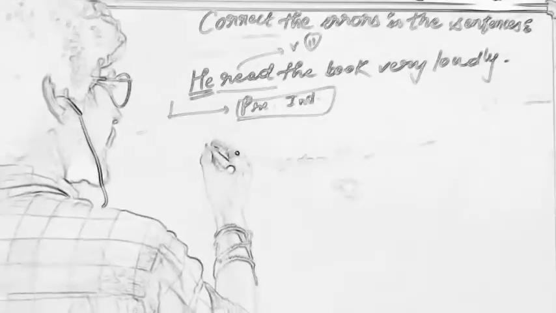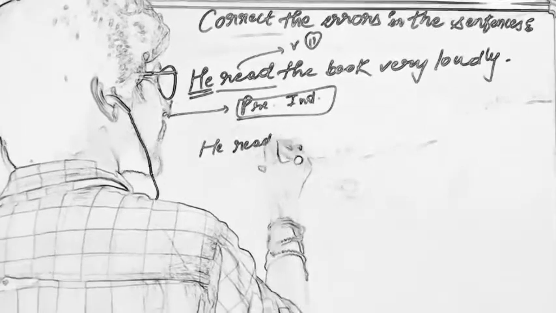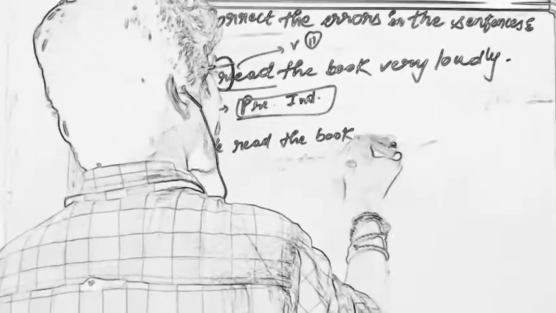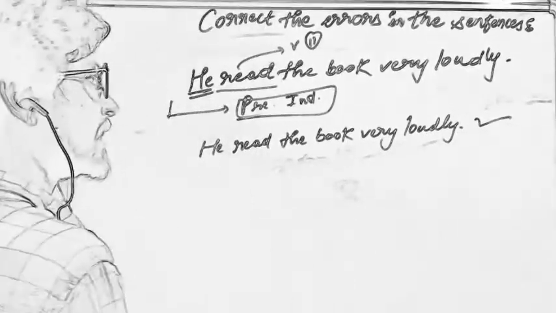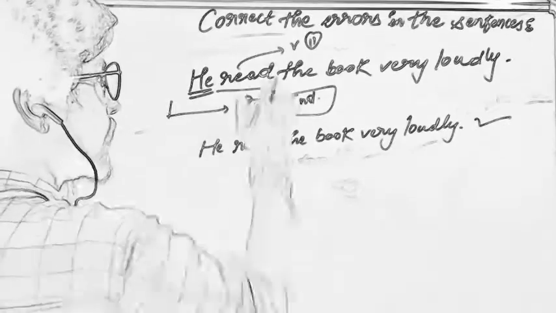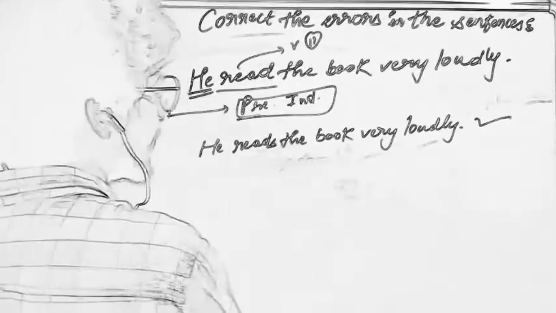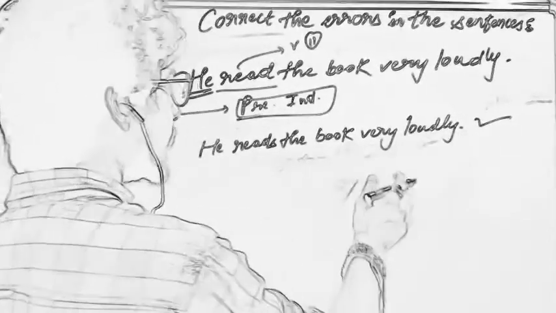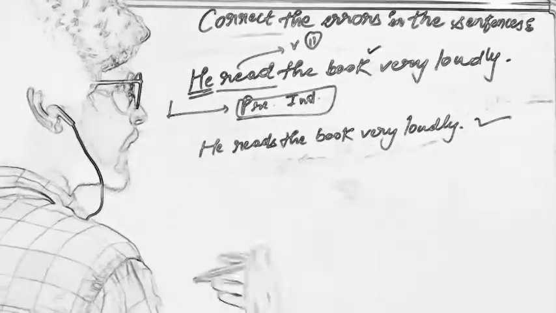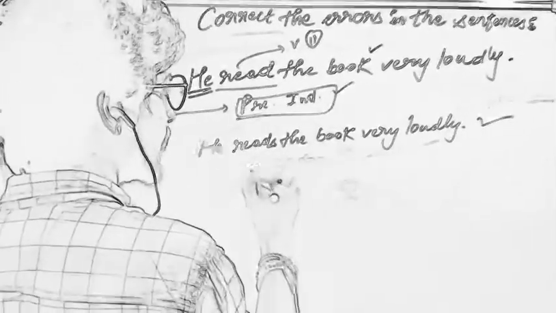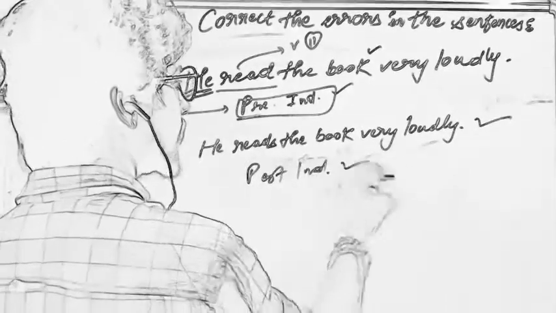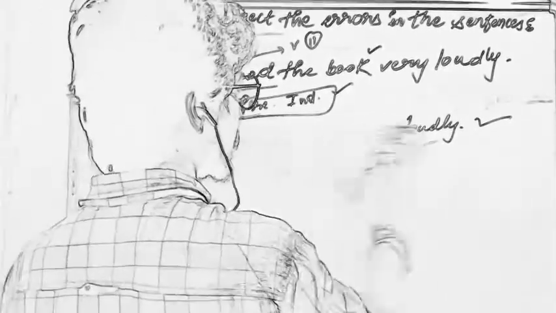But suppose we don't use s here and consider it as the verb second form, then the sentence He read the book very loudly has no error. This sentence is correct. Some students get confused and they add s here: He reads the book very loudly. But this sentence is also correct, because when we speak the meaning gets different, but when you write the sentence, we may consider it in present indefinite or past indefinite. Both are correct.